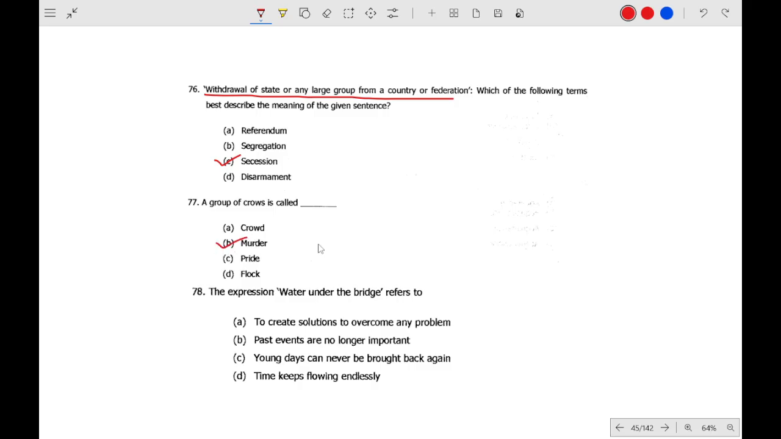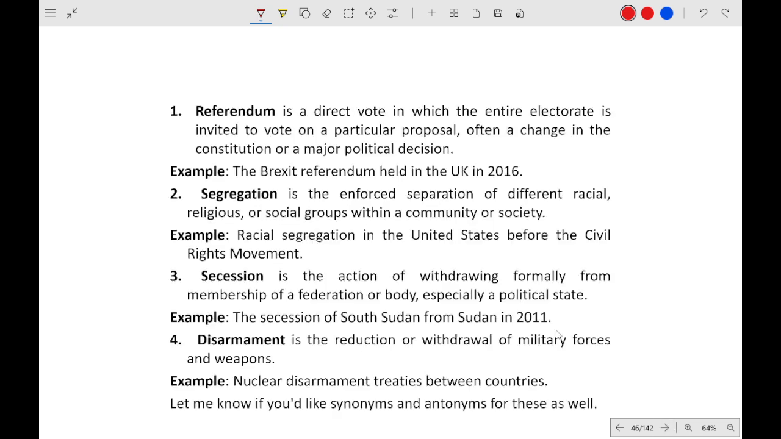What is a group of crows called? Murder. Water under the bridge means past events are no longer important. And these are some of the definitions. Referendum means direct vote. Segregation means enforced separation. Secession means withdrawing, and disarmament means reduction or withdrawal of military forces.